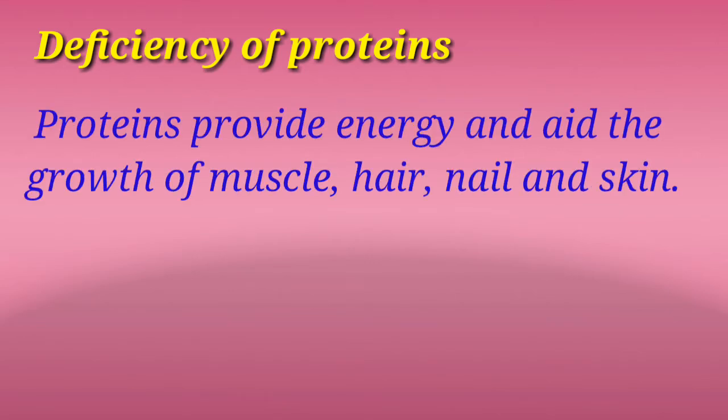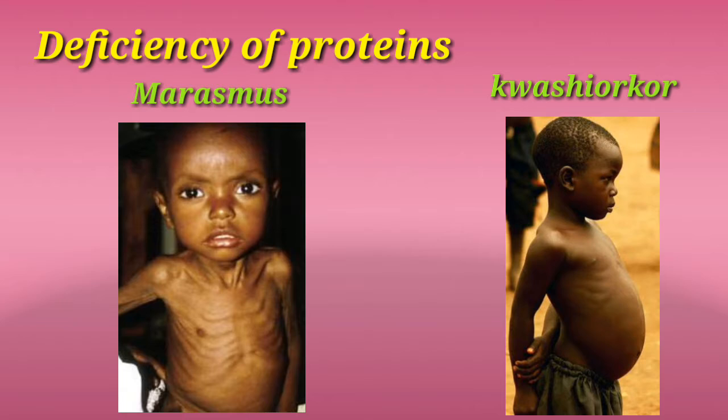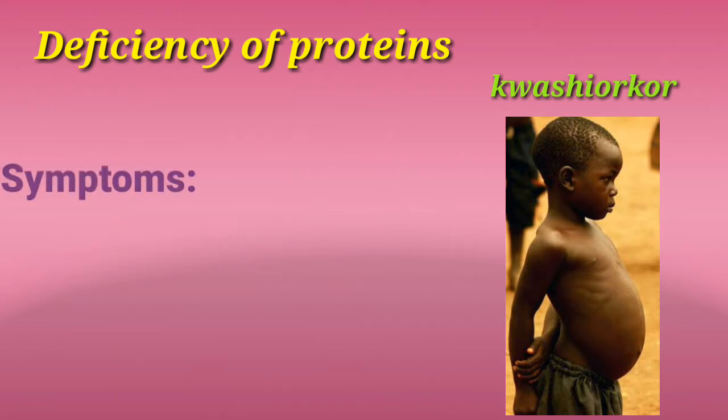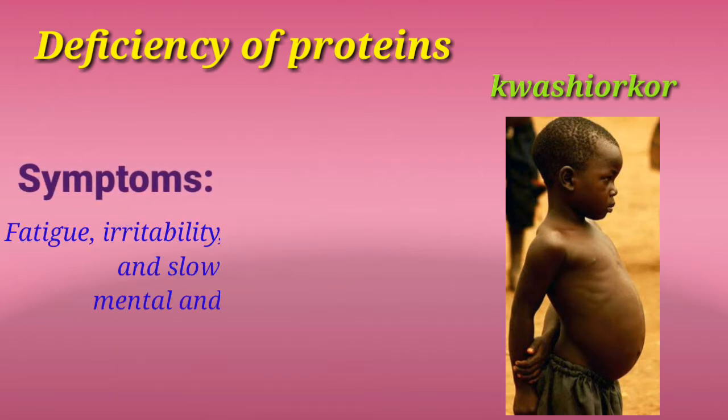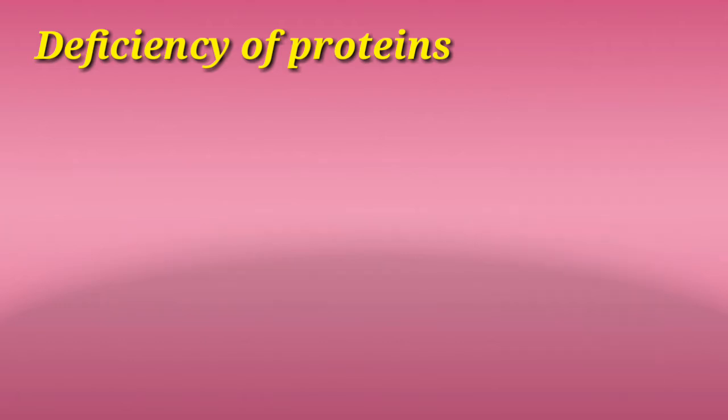Next, we discuss the deficiency of proteins. Proteins provide energy and aid the growth of muscle, hair, nail, and skin. Its deficiency in the body leads to diseases such as kwashiorkor and marasmus. Symptoms of kwashiorkor include fatigue, irritability, diarrhea, swollen belly, and slower than normal mental and physical growth.